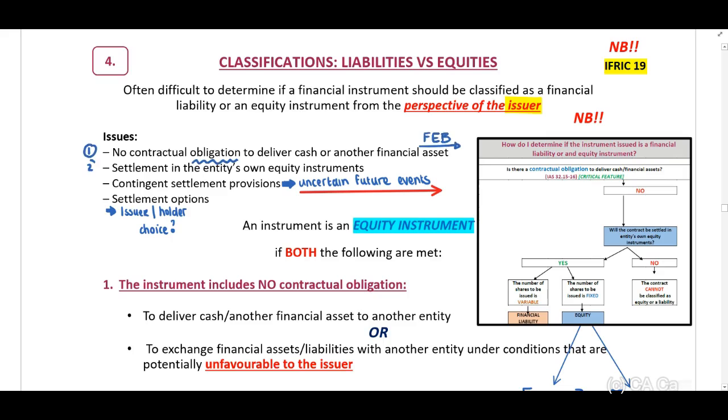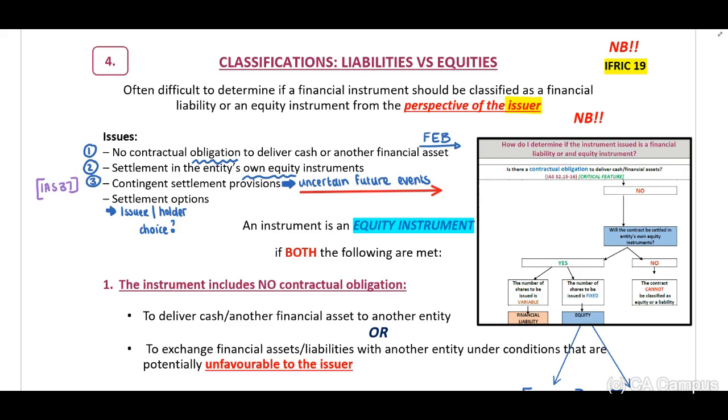The second issue is that settlement can occur in the entity's own equity instruments. And then contingent settlement provisions. Now, when we think about contingent settlement provisions, what is this? If you think about IAS 37, you will remember contingent assets and liabilities. Remember, we do not recognize contingent assets and liabilities.